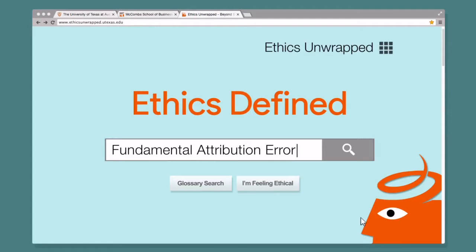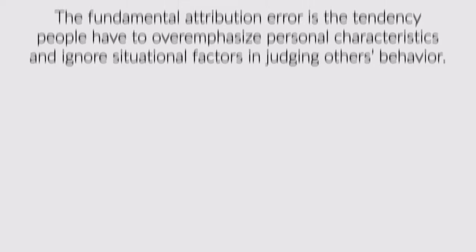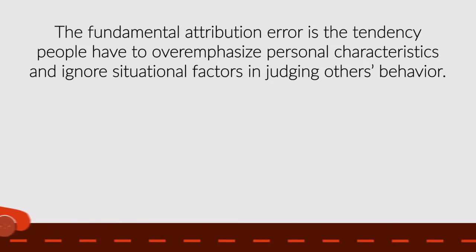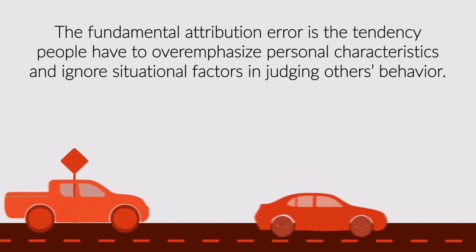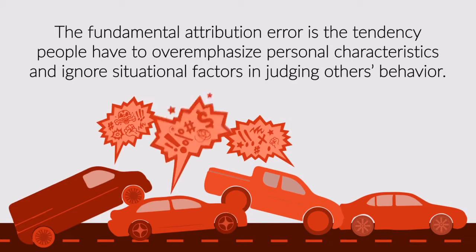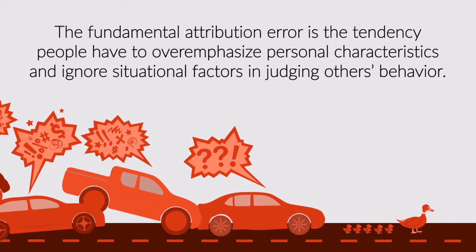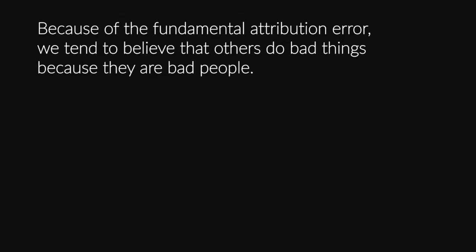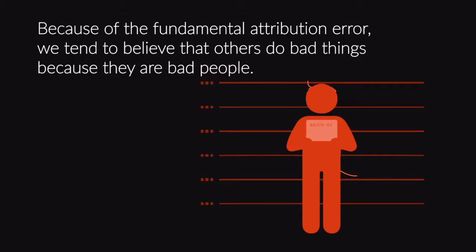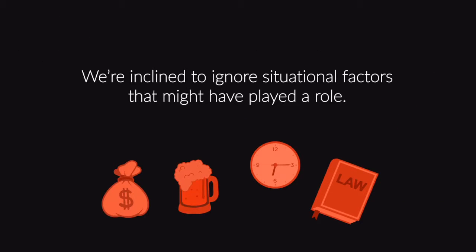Fundamental attribution error. The fundamental attribution error is the tendency people have to overemphasize personal characteristics and ignore situational factors in judging others' behavior. Because of the fundamental attribution error, we tend to believe that others do bad things because they are bad people. We're inclined to ignore situational factors that might have played a role.